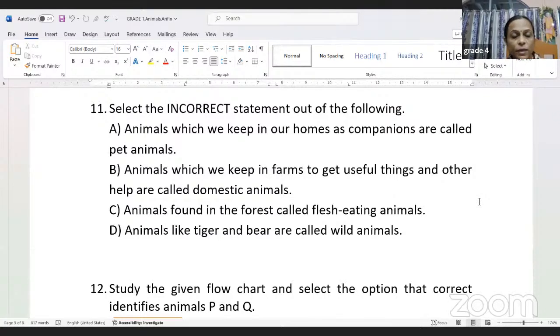Yes, because we keep them at our homes. They are our pet animals, right? Animals which we keep in the farms to get useful things and other help are called domestic animals. That is also correct, right?